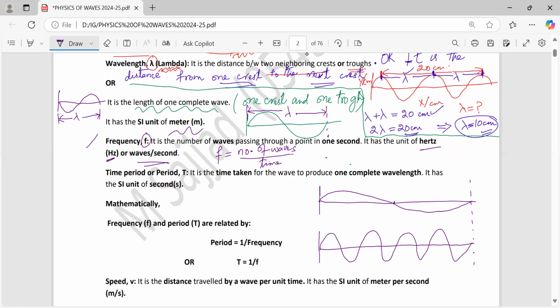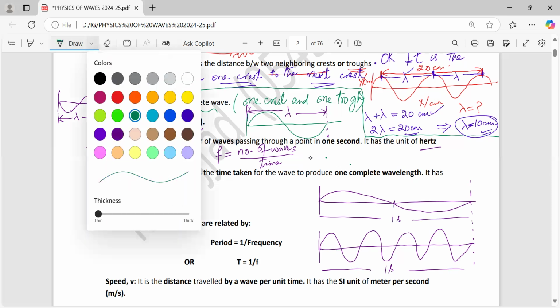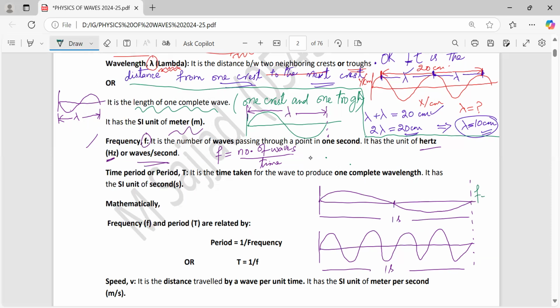Roughly I have drawn these diagrams. Now if this wave is completed in 1 second and all these waves are also completed in 1 second, then my dear friends, how many waves are completed here in 1 second? The number of waves completed here in 1 second, there is only one wave, so frequency of this upper wave is 1 hertz,